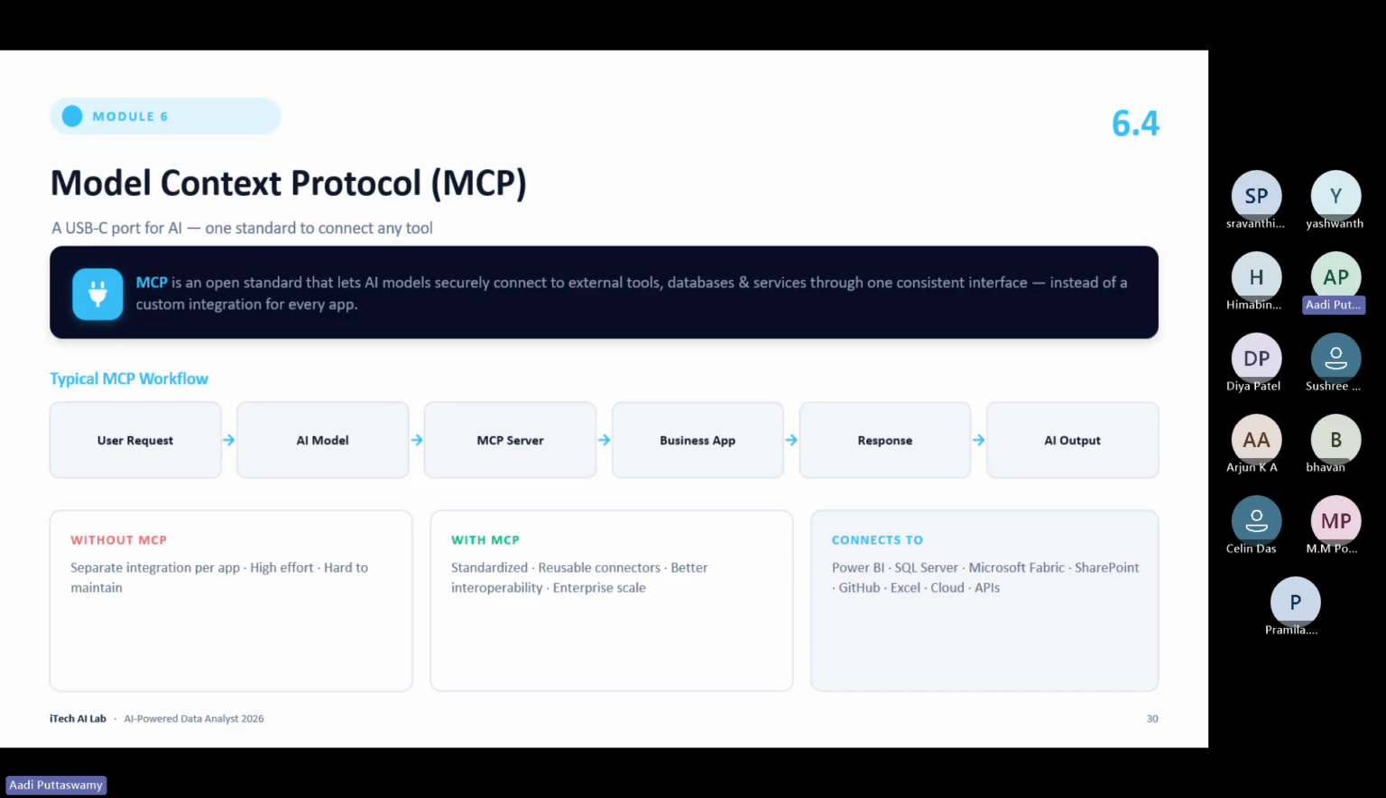Don't worry, I'll explain this in detail. It is actually a protocol that allows one tool to connect with another tool. For example, Claude doesn't have any experts to connect directly with Power BI, but I can use an MCP server, connect directly with Power BI, and start controlling it. The entire Power BI can be controlled.